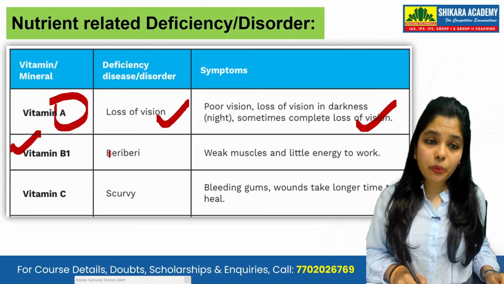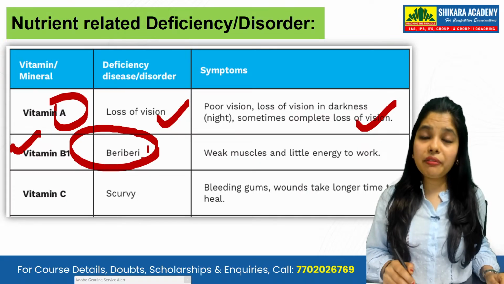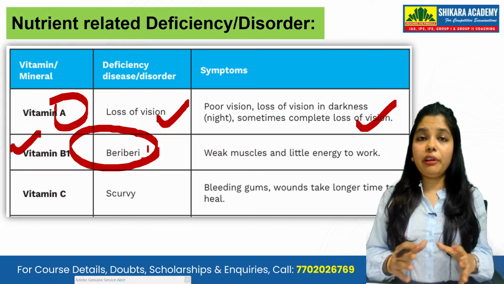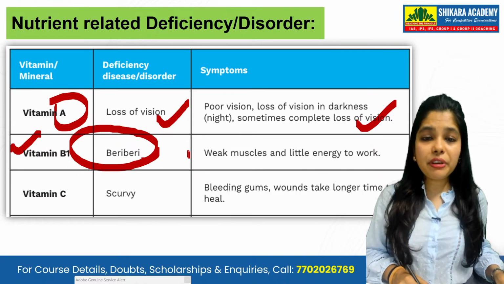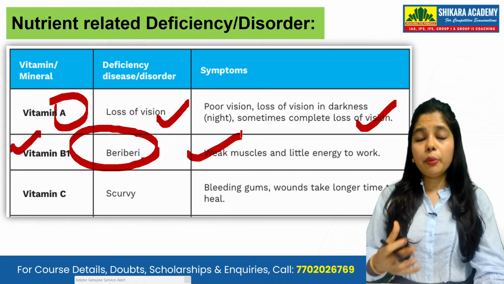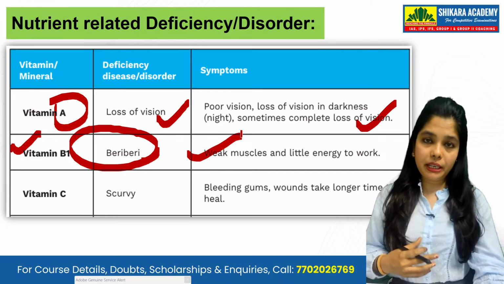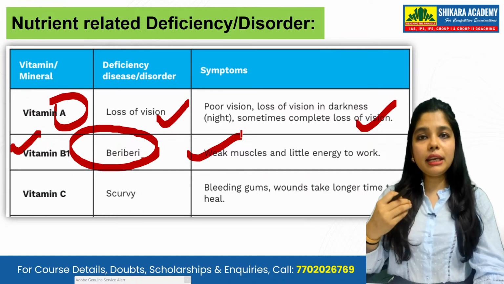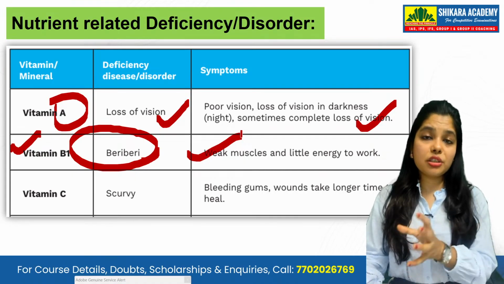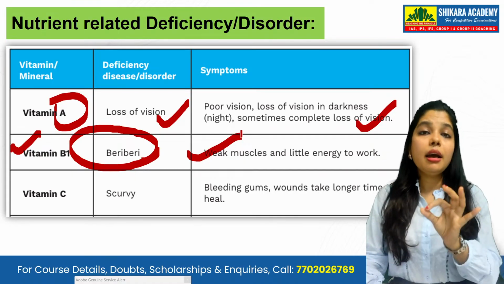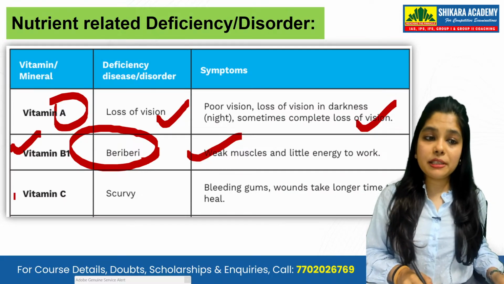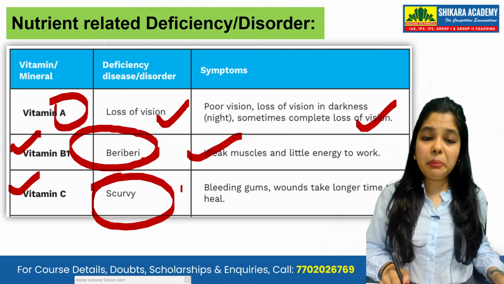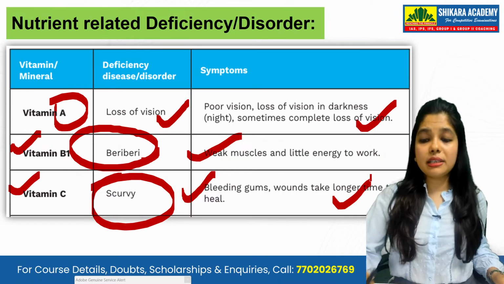Then vitamin B1, if we don't have it, we will have beriberi. Okay, they will have beriberi. I have images for all these diseases. We will see we have weak muscles and little energy. Our muscles become very weak, and we get very little energy to work. This is the situation of beriberi under the deficiency of vitamin B1. Then vitamin C deficiency causes scurvy, bleeding gums, and wounds take longer to heal.